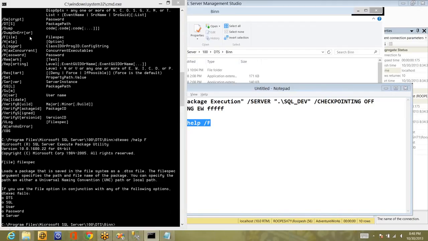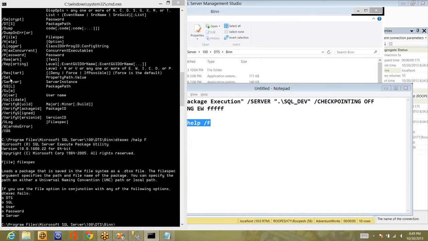So if you want to get more information about any option, you can use help. Like you have to give DTExec /help and F, whatever the option. Let's say I've given F. That means it will give you complete information about what the F option means in your DTExec command. And in the same way, password, if you want to provide password, and server, you will find here you can see set. If you want to set any property value, you can set it.